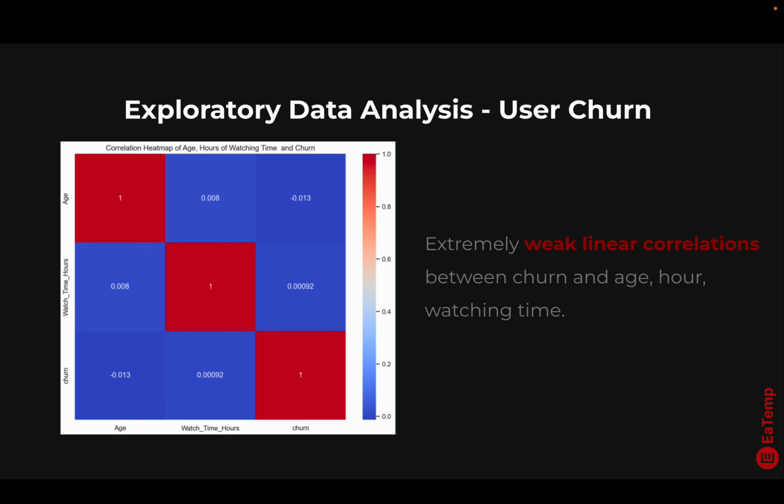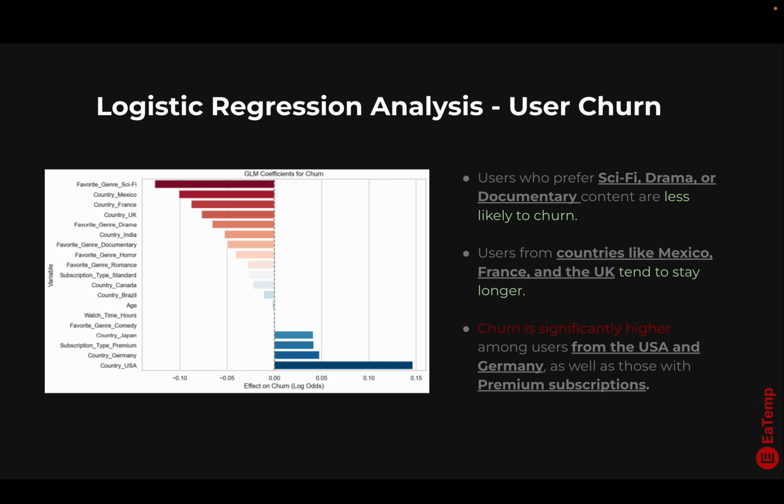Then I drew a correlation heat map. There is almost no linear correlation between churn and variables like age or watching time. So this shows we need better predictors for a better prediction model. But there may be non-linear correlation, which we can analyze with logistic regression.